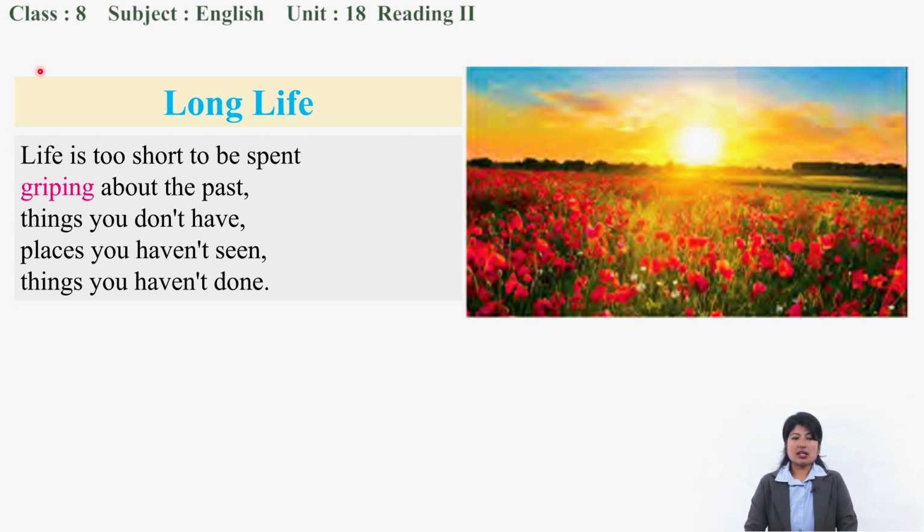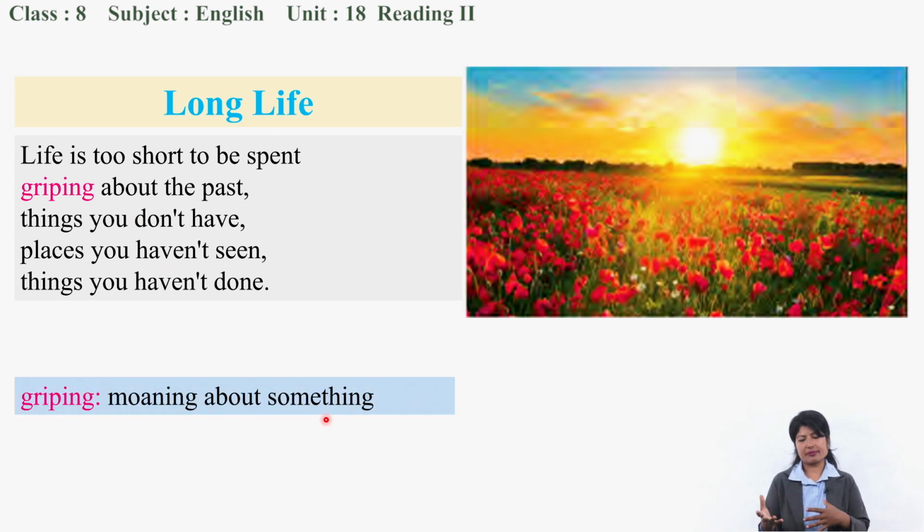So according to the poem, let's go through it. Life is too short to be spent grieving about the past, things you don't have, places you haven't seen, things you haven't done. Okay, so what is grieving? The highlighted word over here is grieving. Grieving is mourning, moaning about something or complaining about something.